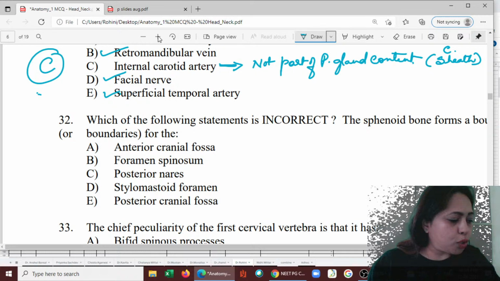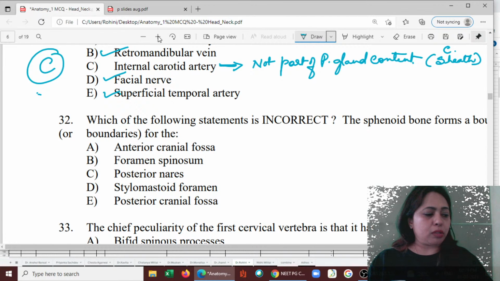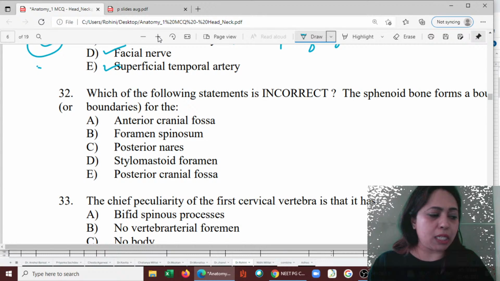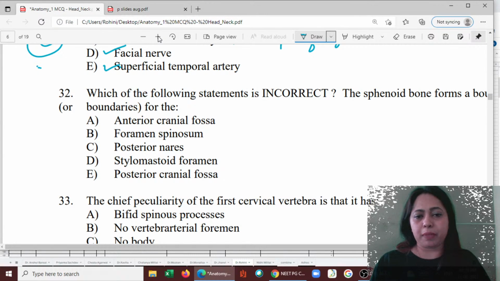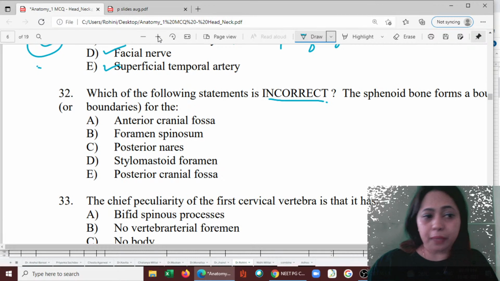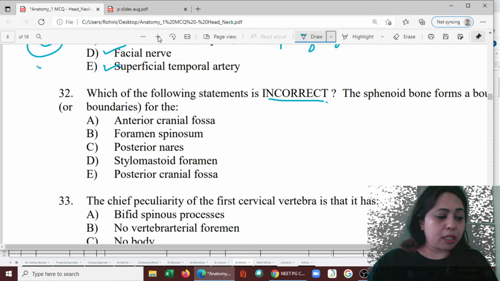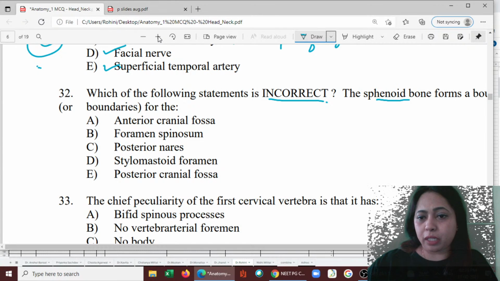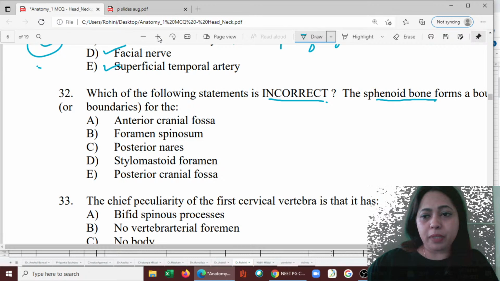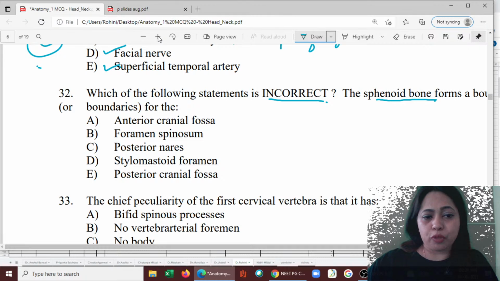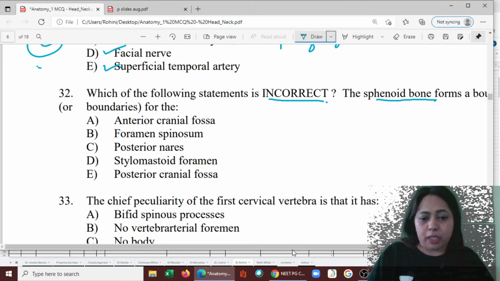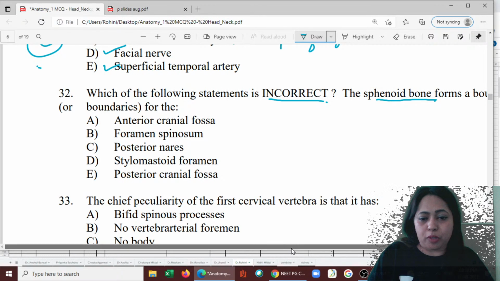Next one, coming to the 32nd one. So let's see here. Which of the following statements is incorrect here? So we have to pick the one which is incorrect again. And let's see, the sphenoid bone is what they're talking about. Sphenoid bone. It forms a boundary for which cranial fossa? It forms a boundary. That's what they are saying. It's talking about boundary itself.